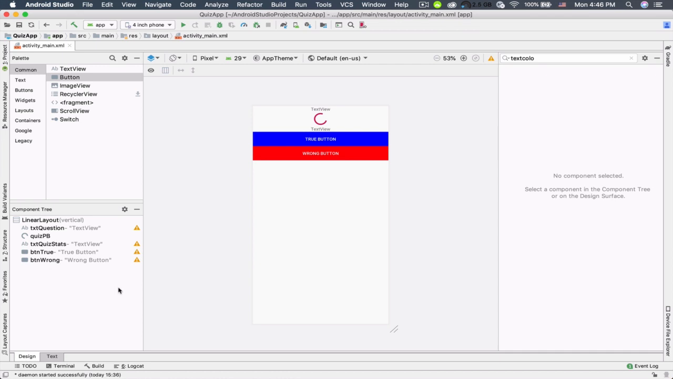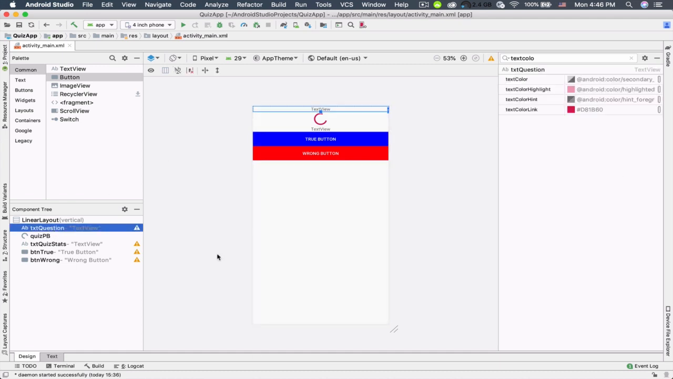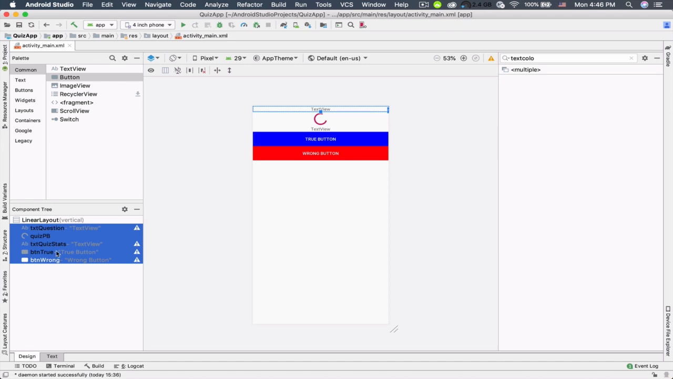Now I'm going to give a weight to these components that I have inside this linear layout vertical. So just select all of these components that we have inside this linear layout vertical. You can select one of them, hold down the shift key and select the last component in order to select all of these components.